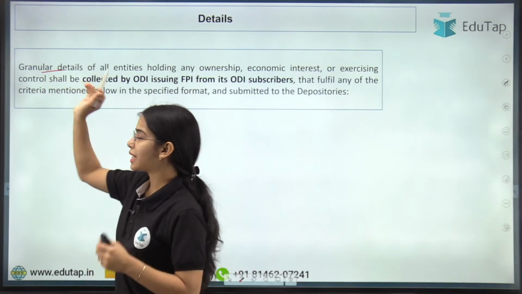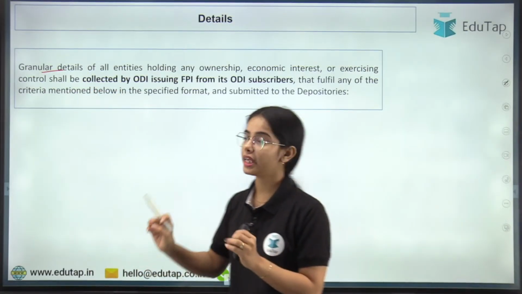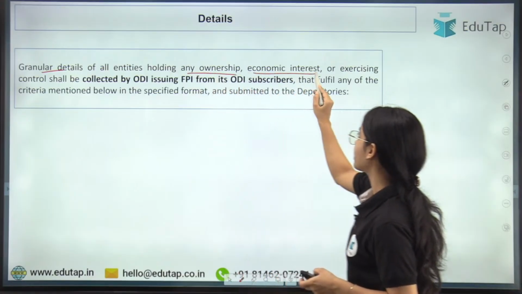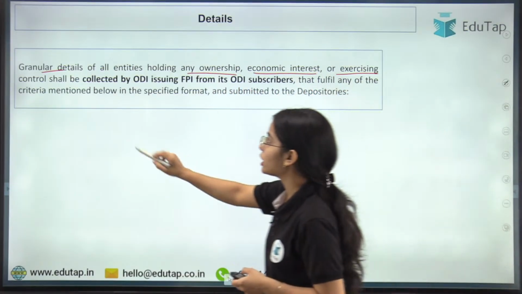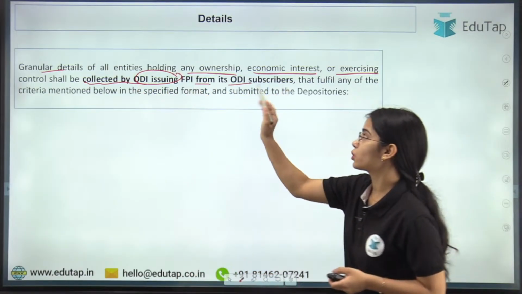Next is granular details of all entities. Basic details and all the details have to be provided for all the entities that are holding any ownership, economic interest or exercising control. This shall be collected by the ODI issuing FPI from its ODI subscribers.